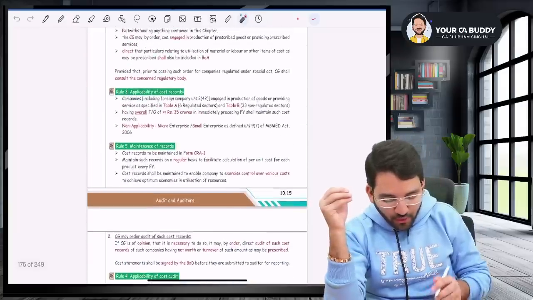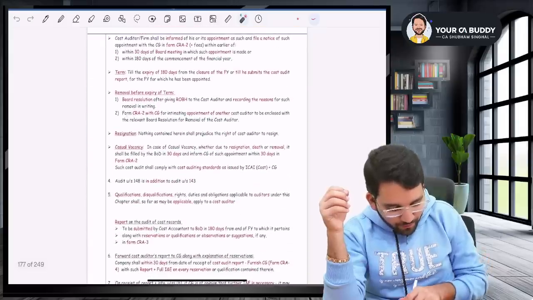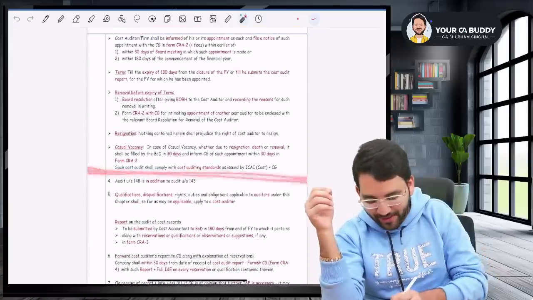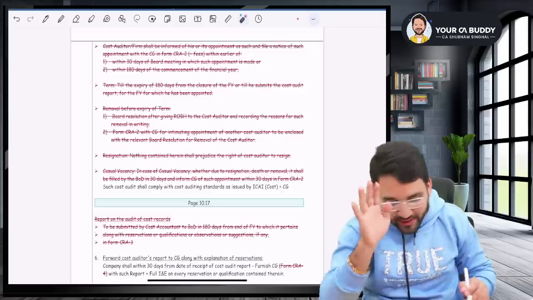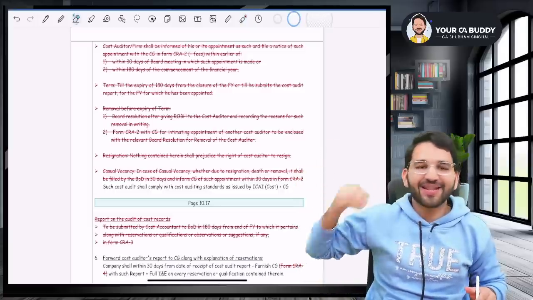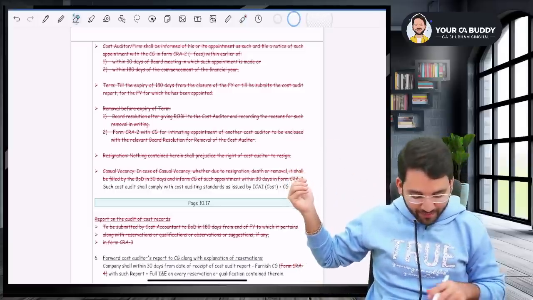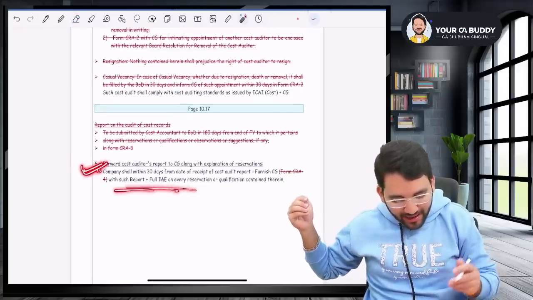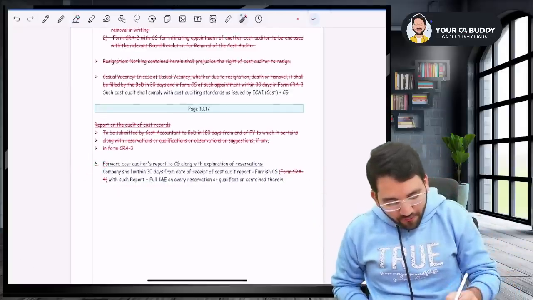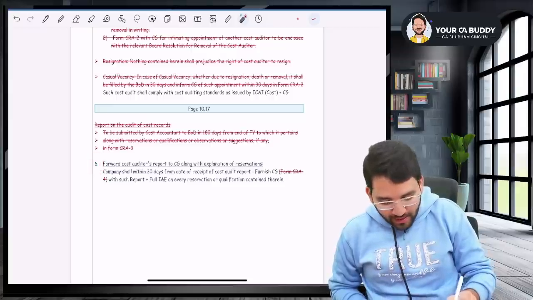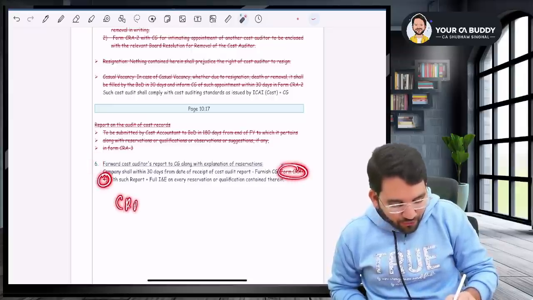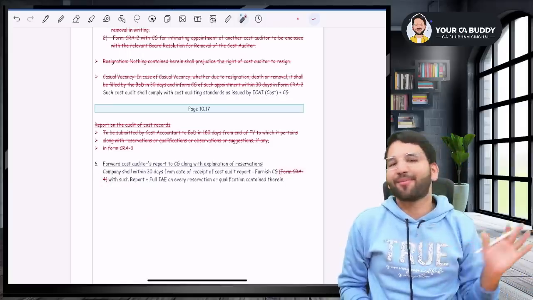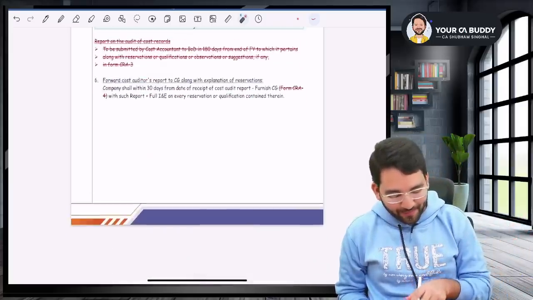So basically, what you do from your book, rule 3 to above point 4, you delete all the points. Okay. This I'm talking about, you'll have to pause the video midway and do this correction and then come along with me. Okay. Then from forward this to cost auditor, from that, everything is there. Okay. In point number 6 also, they have removed the reference to CRA 4 form number. They said, don't worry about form numbers. Don't worry about cost audit. Okay. That's it.